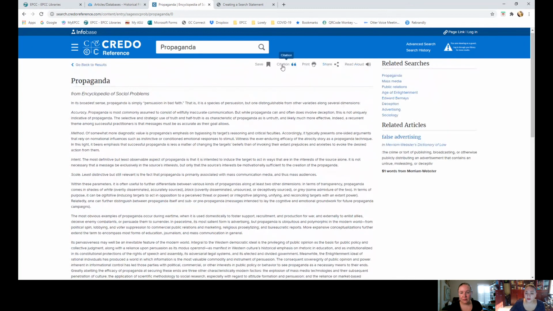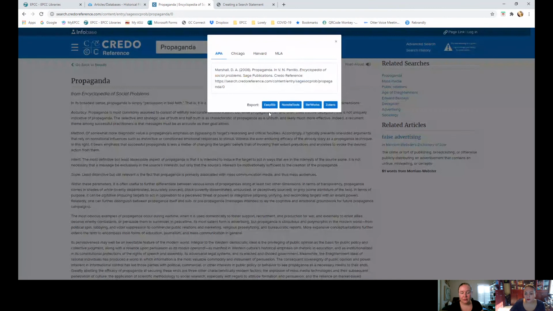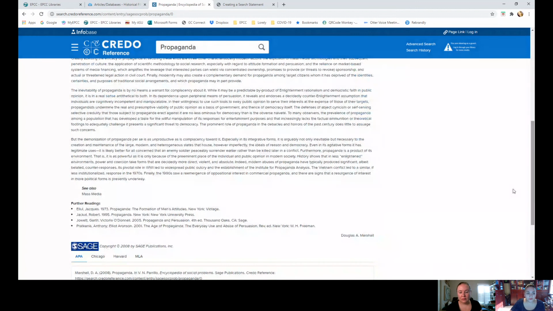Okay, and this one, your citation, it's on the top. You can export it to NoodleTools, but you need to have your NoodleTools project open prior to exporting.